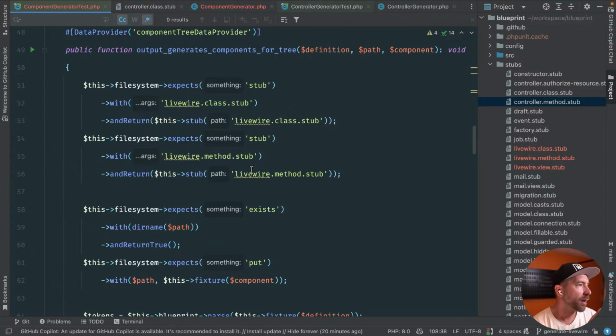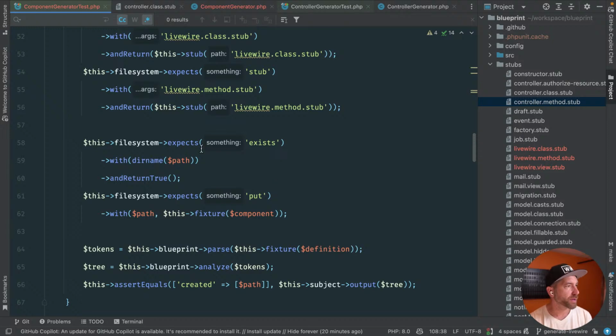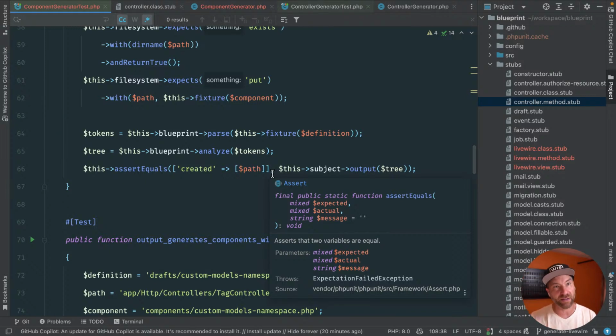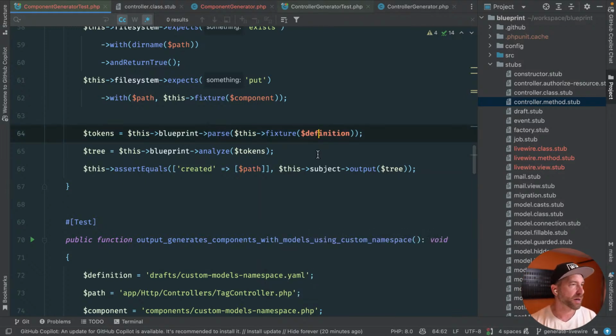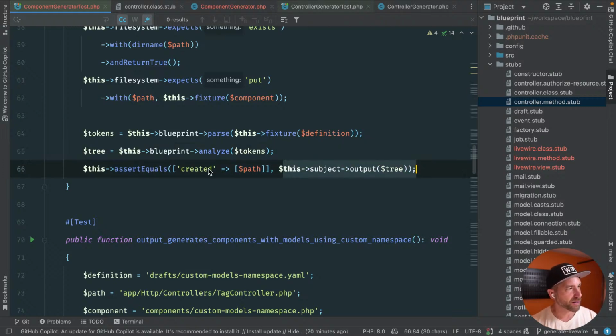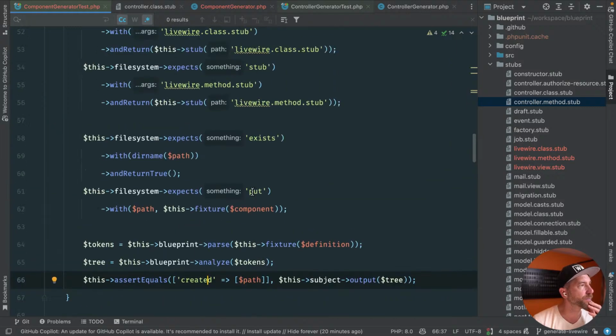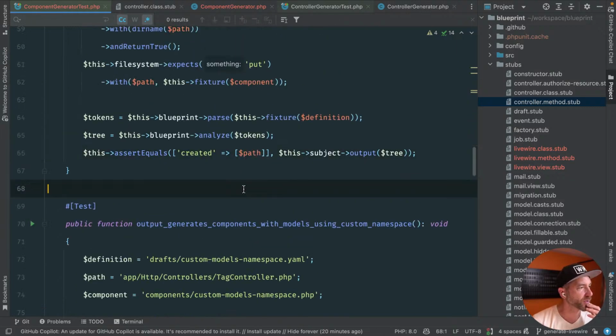So we set up these class stubs. We set up the stub for the method. We know we're going to actually generate one. We set up exists put, so it's just making sure that the directory exists. It's going to parse our actual fixture, so we need to make some definitions. We need to make some YAML draft files for these things. It's going to analyze those tokens to get a tree, and it's going to pass that tree into this, and theoretically it's going to tell us it's created a bunch of different paths, right? So the path is what it created.